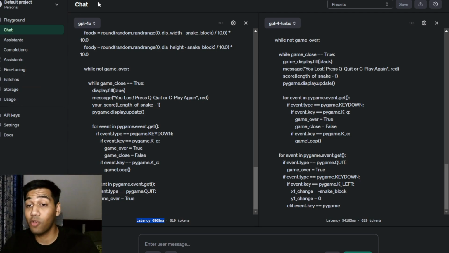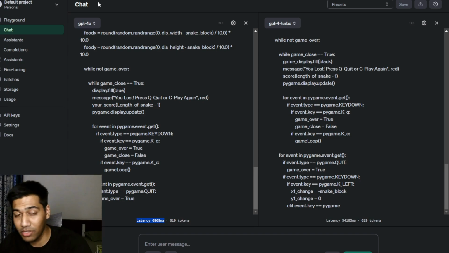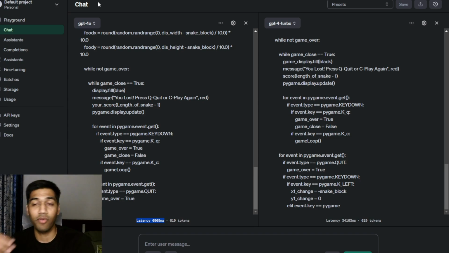Right now, you can test this on the playground. I'll drop the link in the description. So if you have the access or you have used the API before and paid some money to OpenAI, you will have access to this model right now.